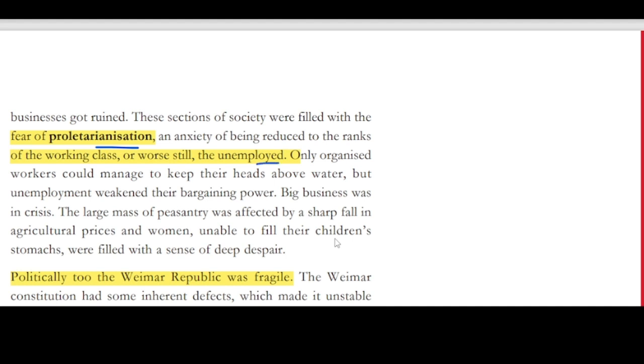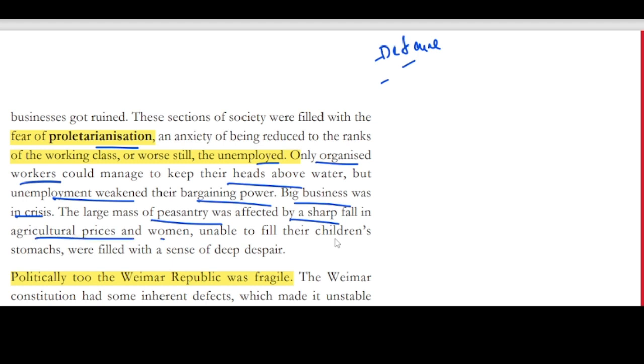Only organized workers could manage to keep their heads above the water. So only people working in organized sectors, for example defense, which is necessary for war, or agriculture, which is necessary for daily survival, were able to survive. But unemployment weakened the bargaining power. Big businesses were in crisis, and the large mass of peasantry was affected by a sharp fall in agricultural prices, and women, unable to fill their children's stomachs, were filled with a sense of deep despair.